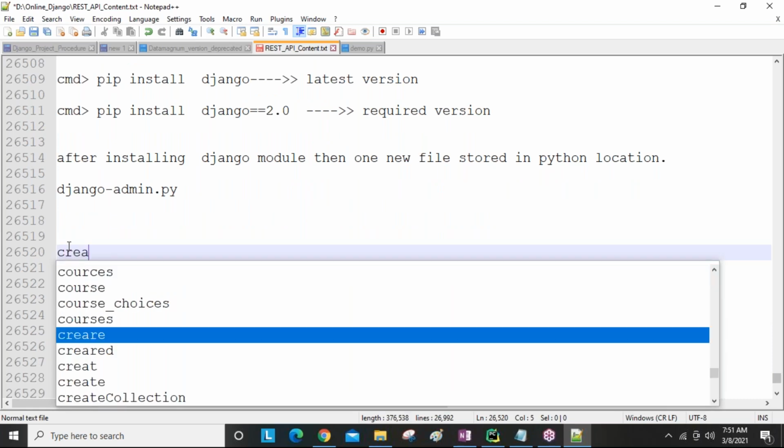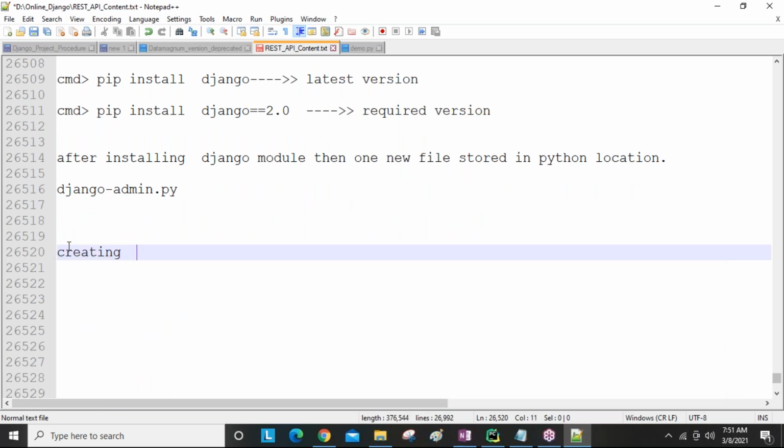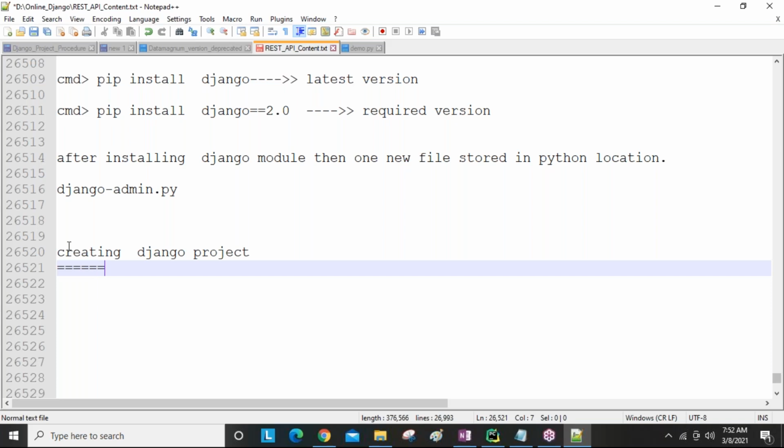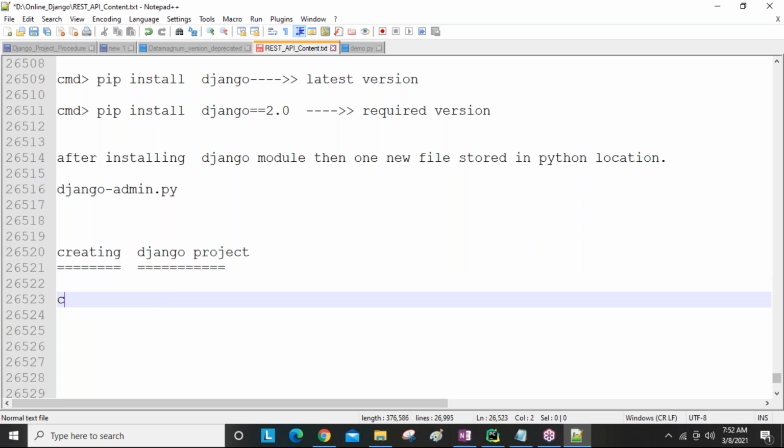Now open your command prompt. In your system, D drive, E drive, F drive, different drives may be there. Wherever you want, you can open one location, guys.